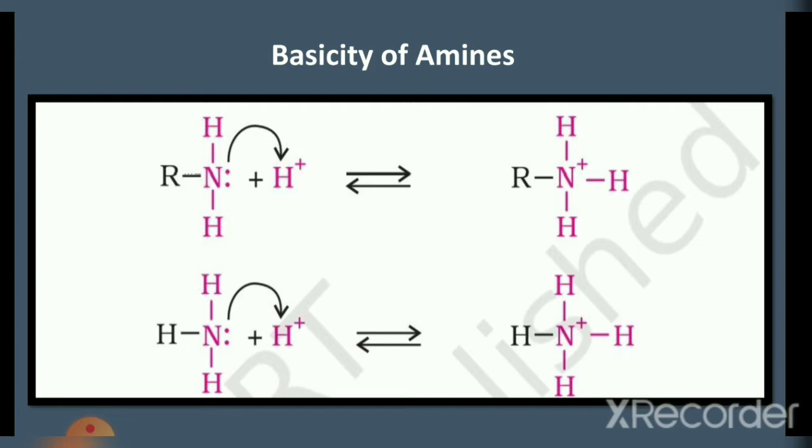Similarly, ammonia also has a lone pair of electrons on the nitrogen atom, and using this lone pair of electrons on nitrogen, ammonia can also accept a proton and it can change to ammonium ion NH4+.